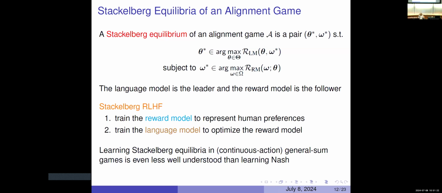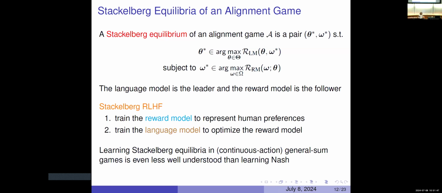Typically, the way you think about Stackelberg is, okay, if I'm the leader, I can go over here and try this strategy, and now Jacob's the follower, he's my student, right? So he has to best respond to me. Then I go over here and try this other strategy, and he best responds again. And I go over here, try this other strategy, he best responds again. And finally I decide, well, I'll just stick with this one because that's the best thing for me when Jacob is forced to best respond. So that's the Stackelberg notion and a Stackelberg equilibrium.